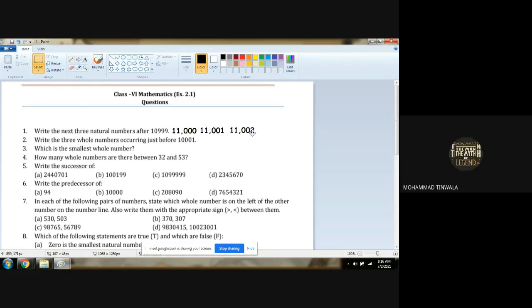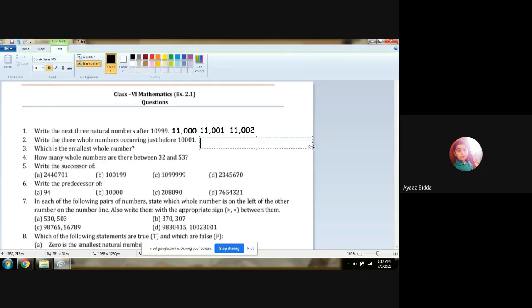Chalo, three whole numbers before 10,001. So now we have to write three before numbers. That is the predecessor. So what will be the answer? The first number is 10,000.